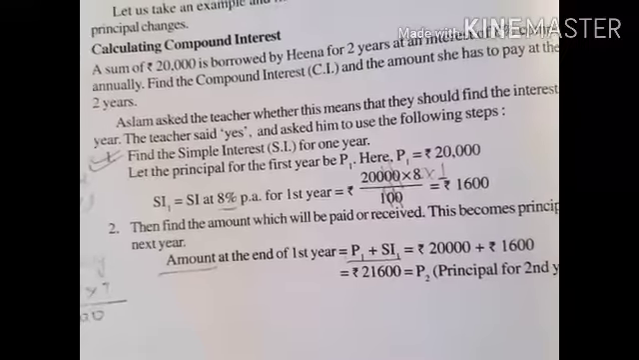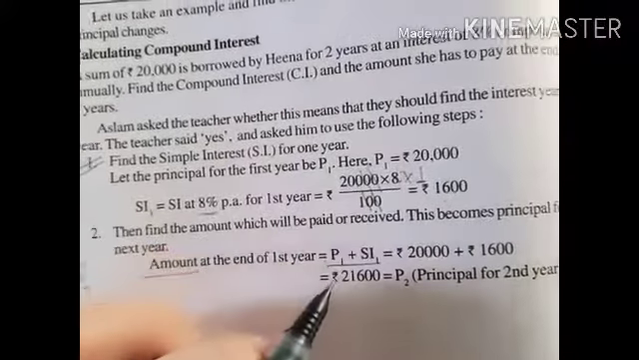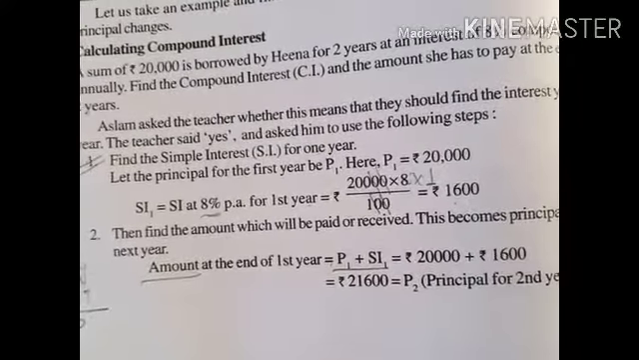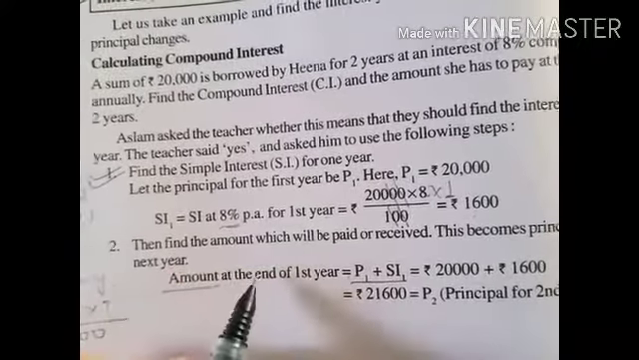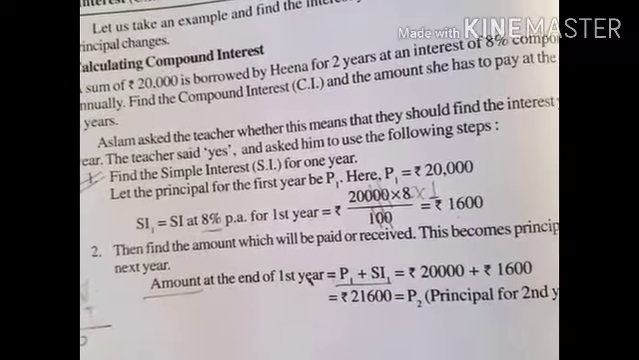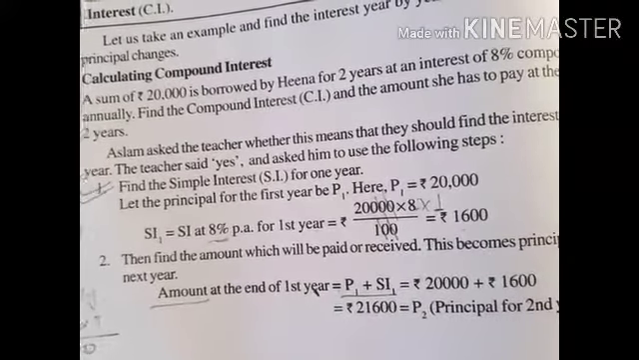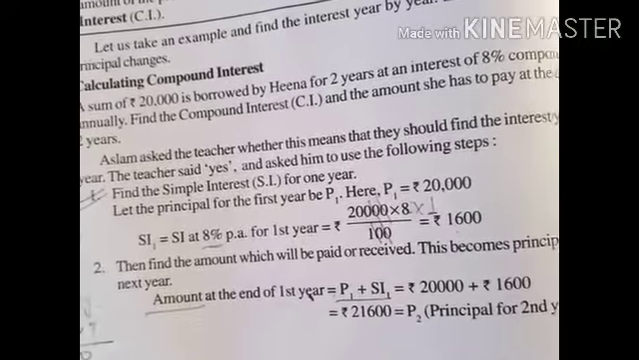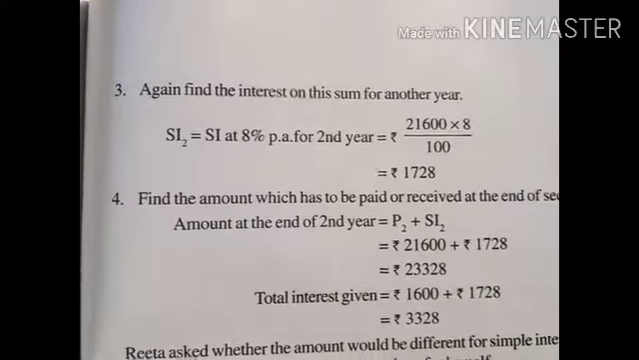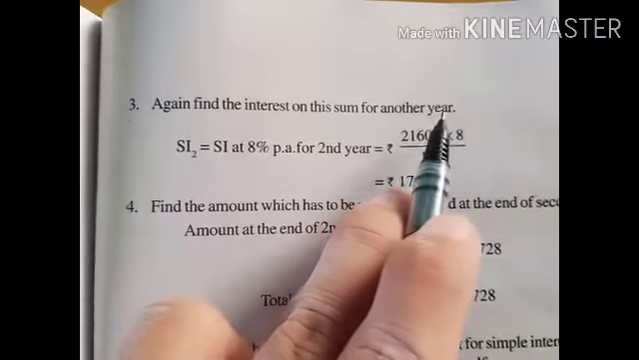Okay, one more thing I want to add here. As we solved this question, we get the amount which is 21,600. So this is the amount at the end of the first year. If the question is asking to find the simple interest for one more year, let's see the next situation. So the next situation is for the same question: again, find the interest on this sum for another year.